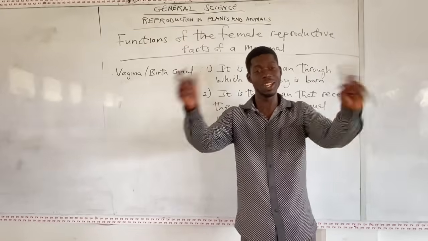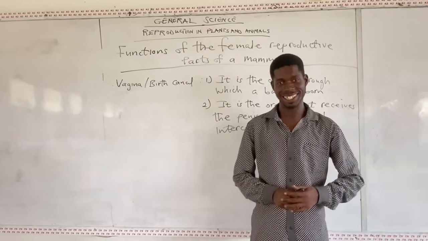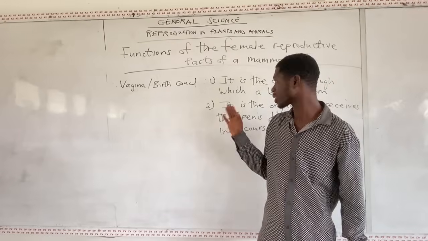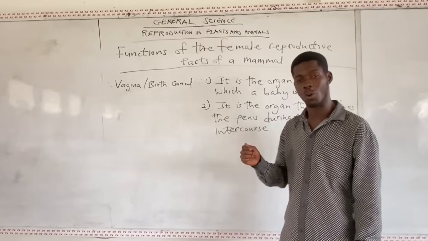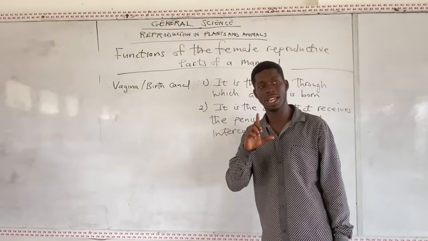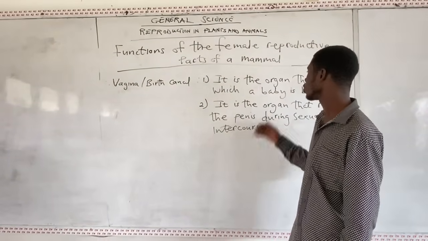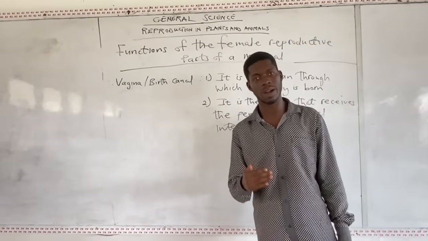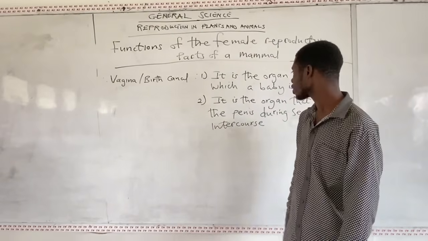So any human being on this earth passes through that organ. One major function of the vagina is that it is the organ through which a baby is born.